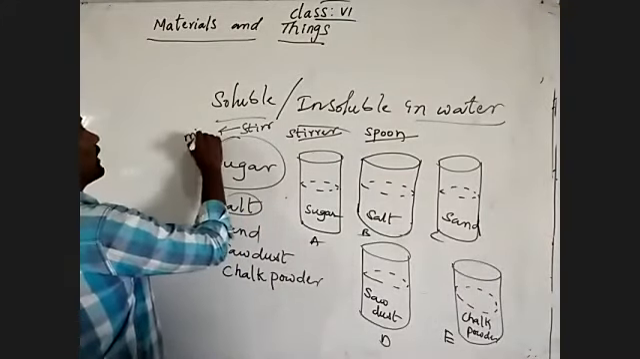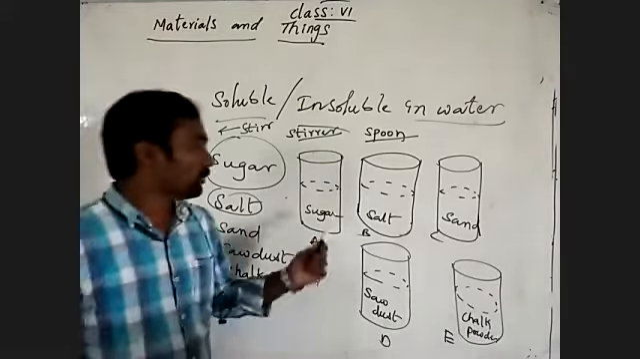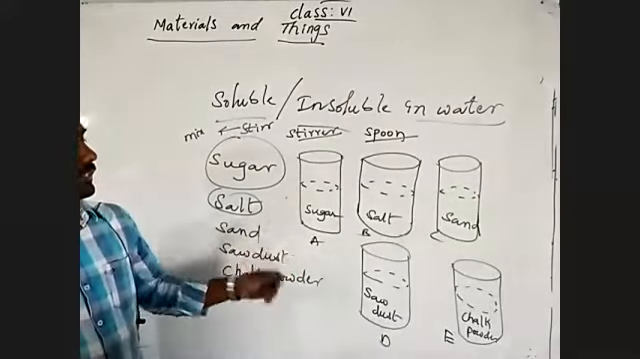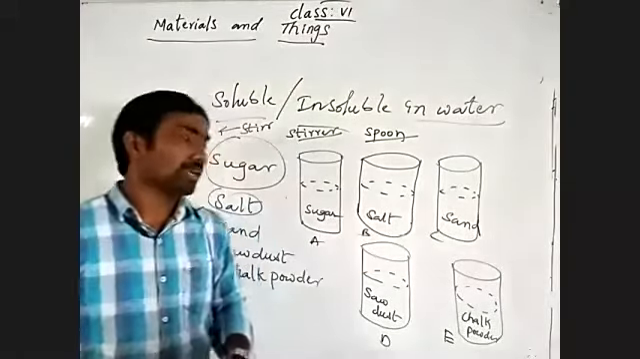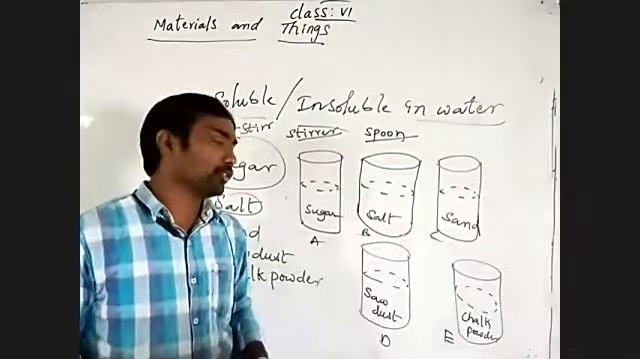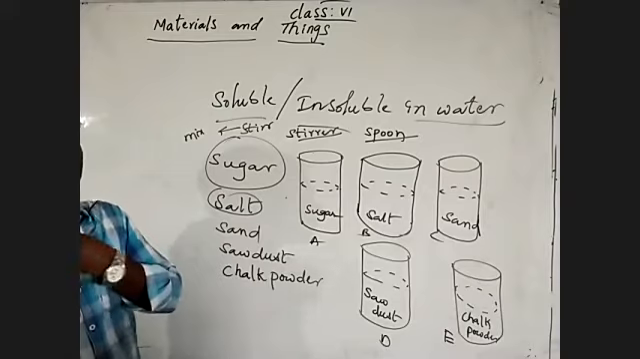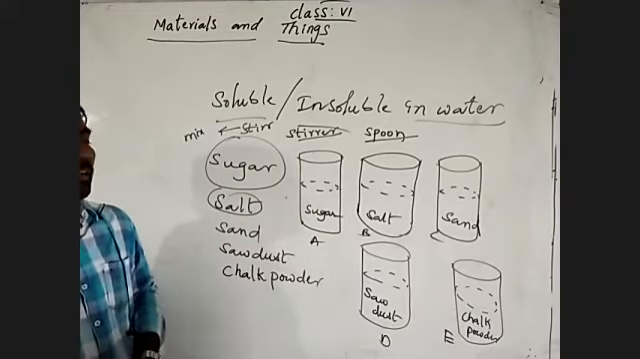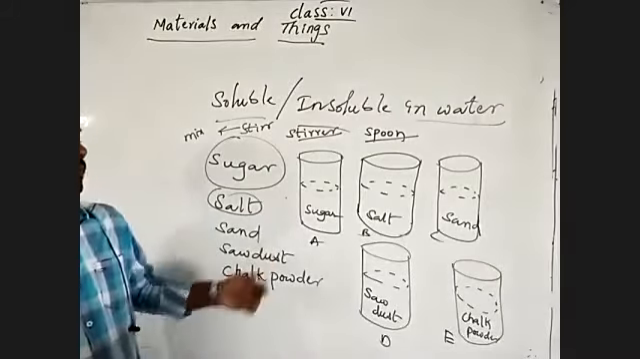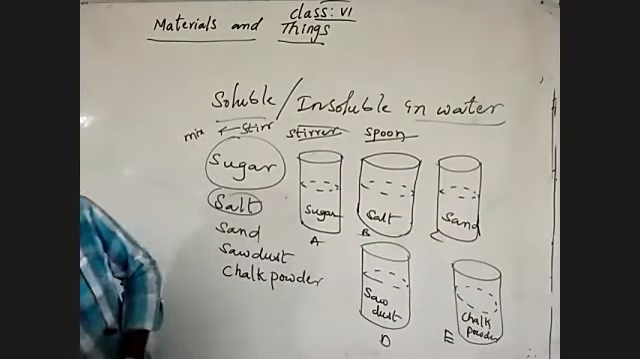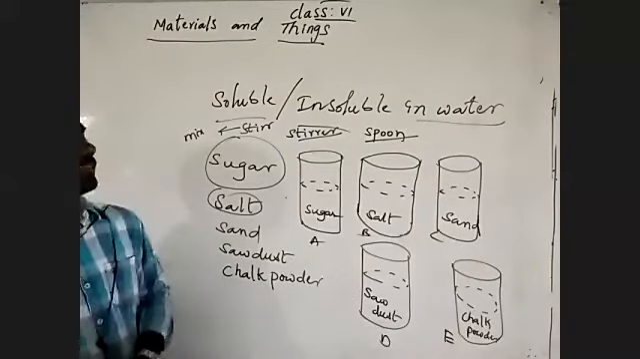Stirrer means mix well. Mixing. So we are mixing sugar into the water with an individual spoon, salt into the water with an individual spoon, sand into the water with an individual spoon, sawdust into the water with an individual spoon, chalk powder into the water with an individual spoon. Understand? After some time of mixing, what you may observe is which dissolves into the water and which does not.